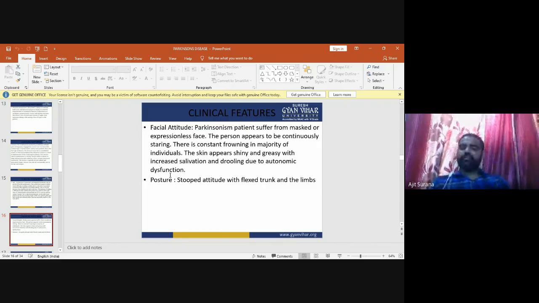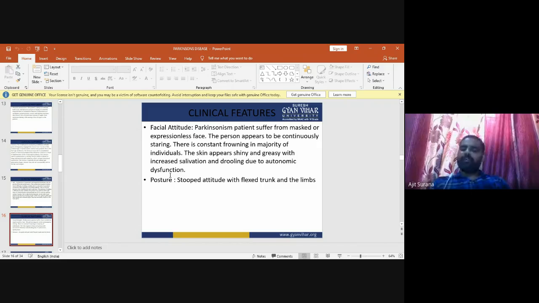They are suffering from masked or expressionless faces. When we see a Parkinson patient, the person appears to be continuously staring. There is constant fluid flowing in the majority of individuals.